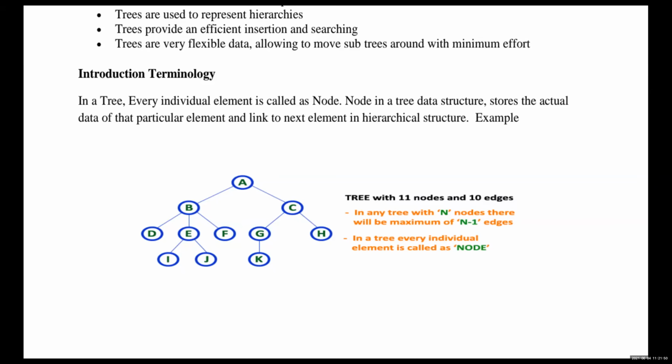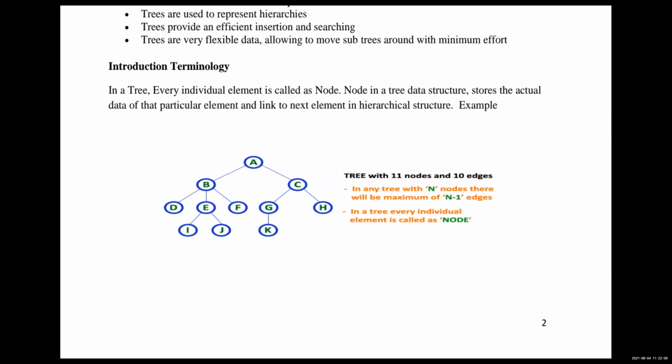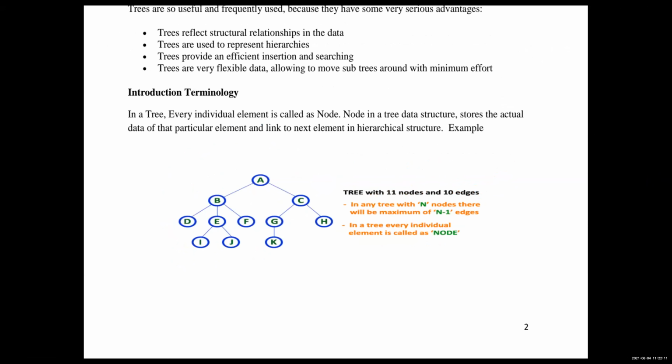A node is nothing but what is inside the circle, and edges are the connections between the nodes. So overall 11 nodes and 10 edges are there. In a tree every element is called a node.